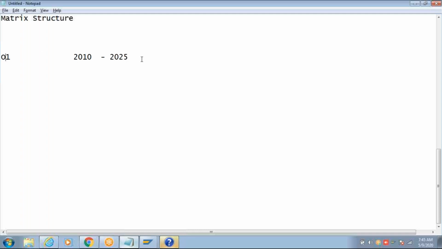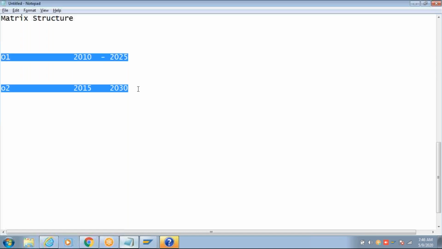Okay, and there is another argument O2. I started from 2015 and this is there until 2030. So this is the O1 object period. This is the O2 object period. What is the maximum period that I can build a relation between these two? What is the maximum period that I can relate these two with?